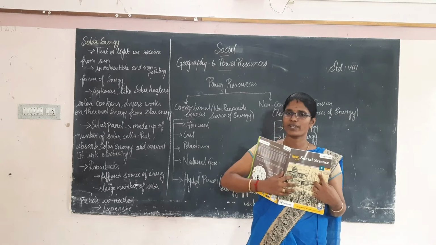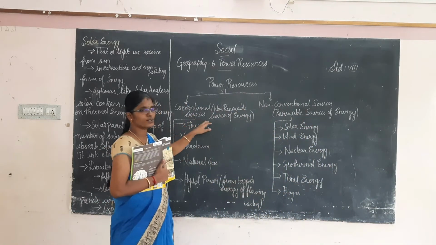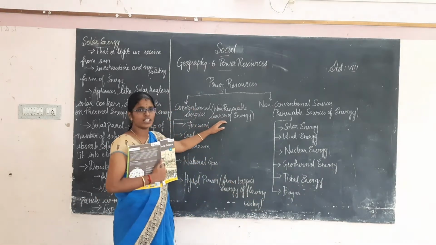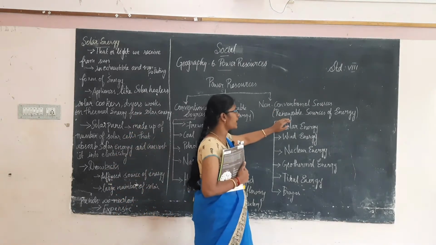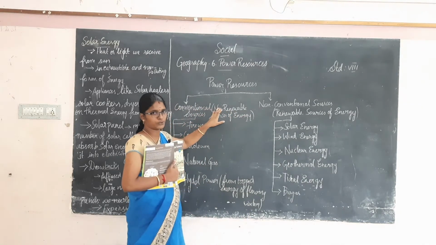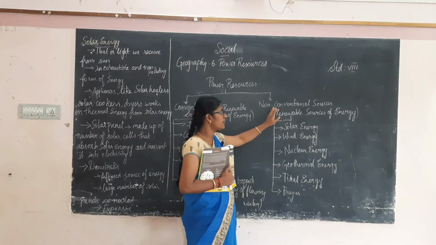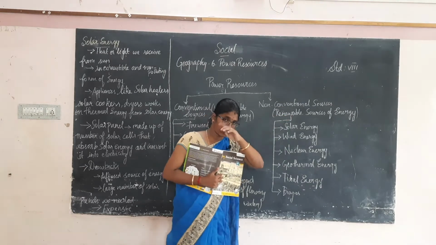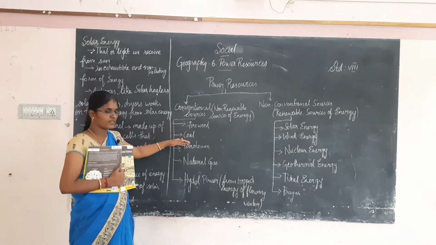Okay, last class what have we seen? Power resources are of two types. What are they? Conventional source of energy and non-conventional source of energy. What is conventional source of energy? It is a non-renewable source of energy. And what is non-conventional? It is a renewable source of energy. Once it is used, it cannot be reused. That form of energy is called conventional source of energy, and those which can be reused are called non-conventional sources of energy.